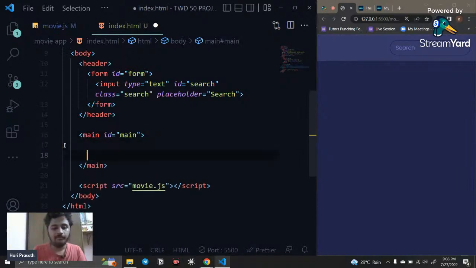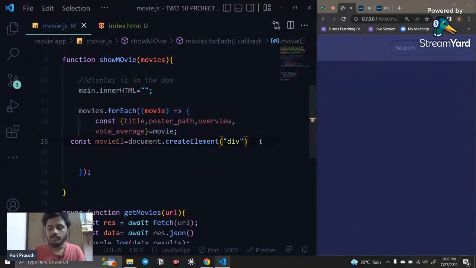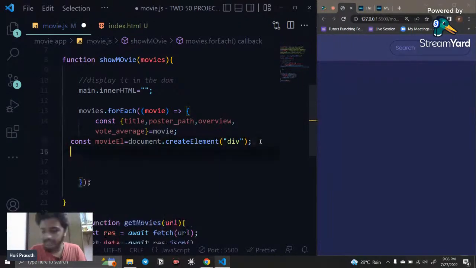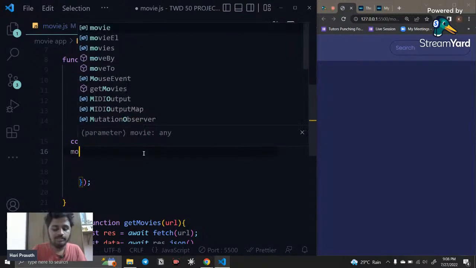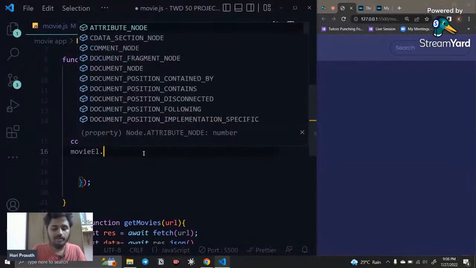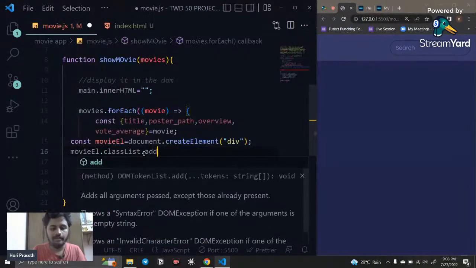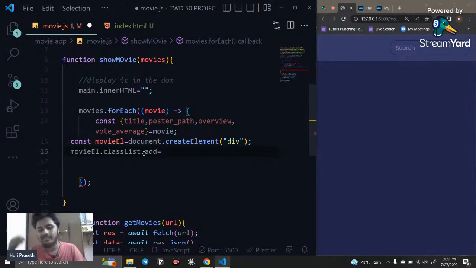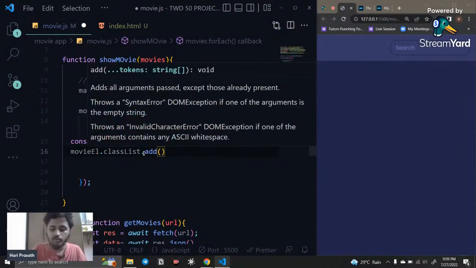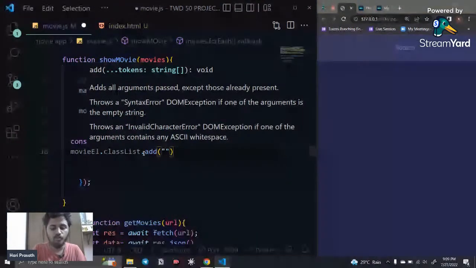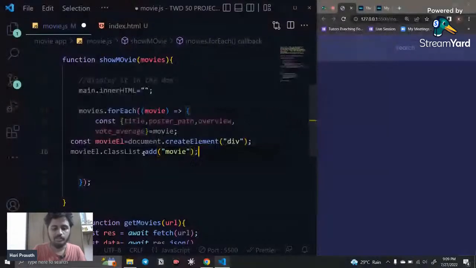Right now nothing is here, so I need to create a div. I created a div, and inside this I'm going to add a class for this div, so that some default styling comes. How can we add a class? We can call movieEl.classList.add. This is what we previously saw in the last class also. It gives a class to this. If I say movie like this, the movie class is added.